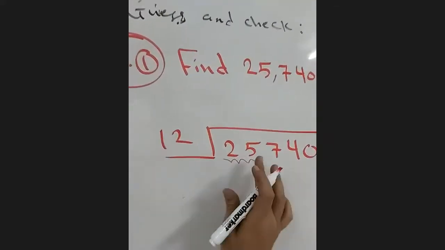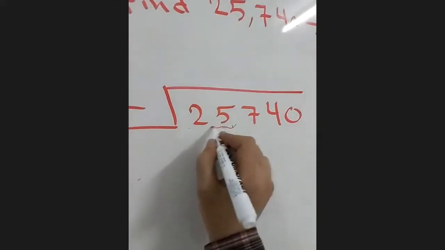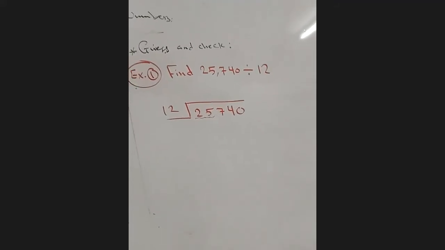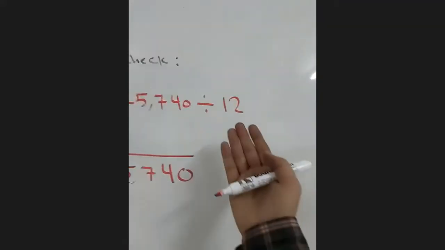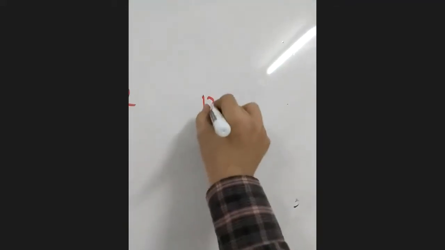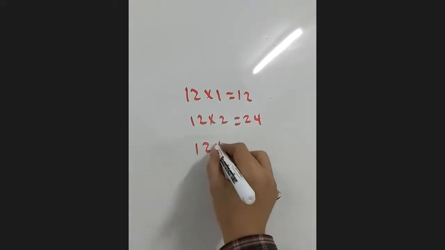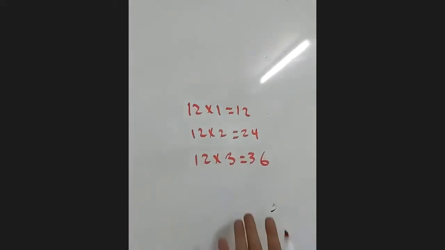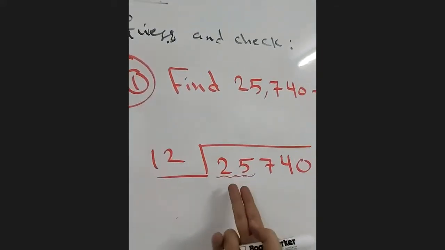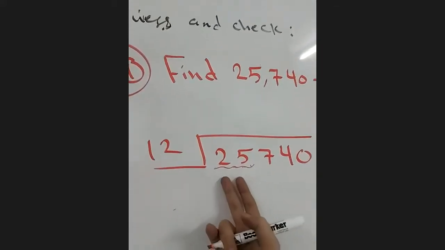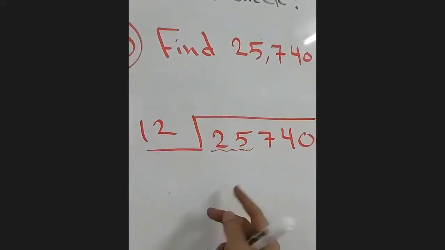Here you need to start with as little as you can, when you find a bigger number directly. 2 is less than 12, but 25 is more than 12, so stop and use 25 only to make it easy for you. Now 25 divided by 12, we will depend on the timetable of 12. We know that 12 times 1 is 12, 12 times 2 is 24, 12 times 3 is 36. We know that. You are grade 6. Now I want a number that, if you multiply it with 12, you get 25 exactly, or less, not more.